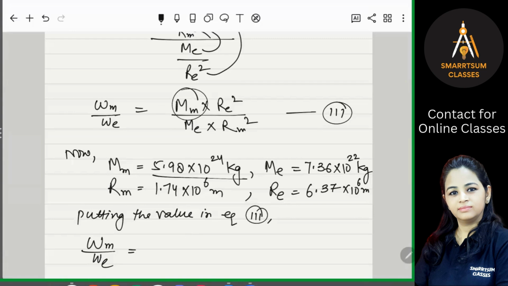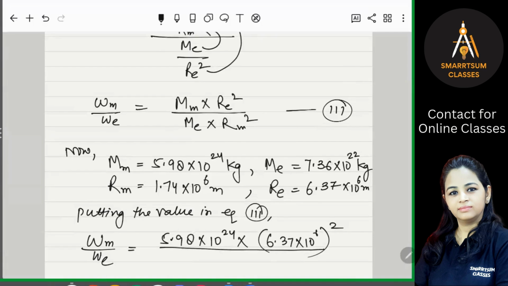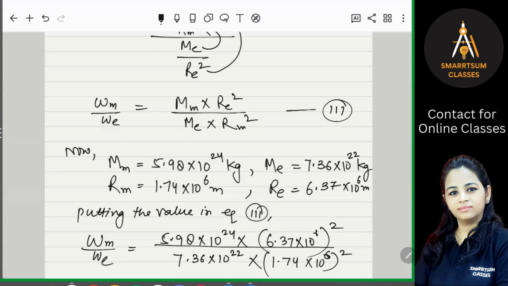What is this? This is your Me, right? So write down 5.98 into 10 to the power 24. Re square. Re is this one, right? So 6.37 into 10 to the power 6 whole square. Now divide by Me. Me is 7.36 into 10 to the power 22. And Rm, right? Rm is this 1.74 into 10 to the power 6 and square of this. Getting that? So we have put all the values here.